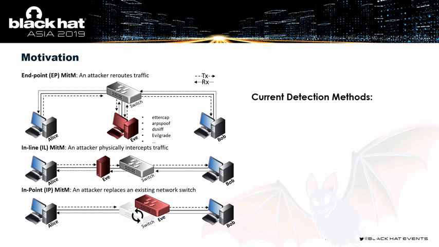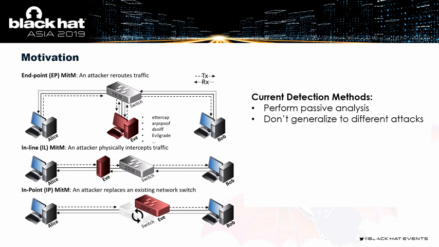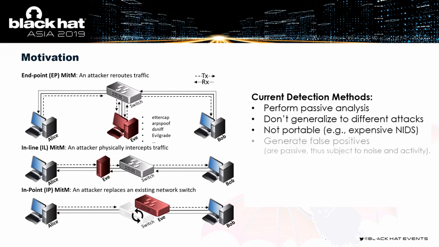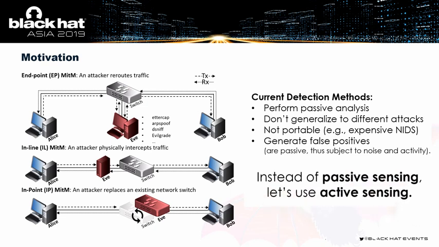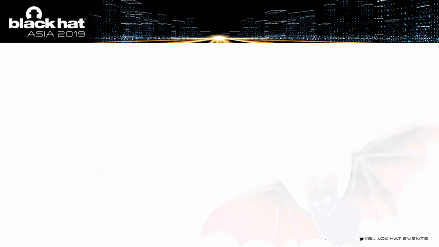So the current methods for detecting these man-in-the-middle attacks generally perform passive analysis. And this means that they look at the packets that are going over the networks to see if there's any evidence that there's a man-in-the-middle at play here. Now, the problem with doing passive analysis is that they don't generalize to different attacks, they're not portable, and they can generate false positives. So instead of doing passive sensing, what we'd like to do is perform active sensing. We'd like to send probes throughout the network and try to sense if there's any man-in-the-middle out there. How are we going to do that?